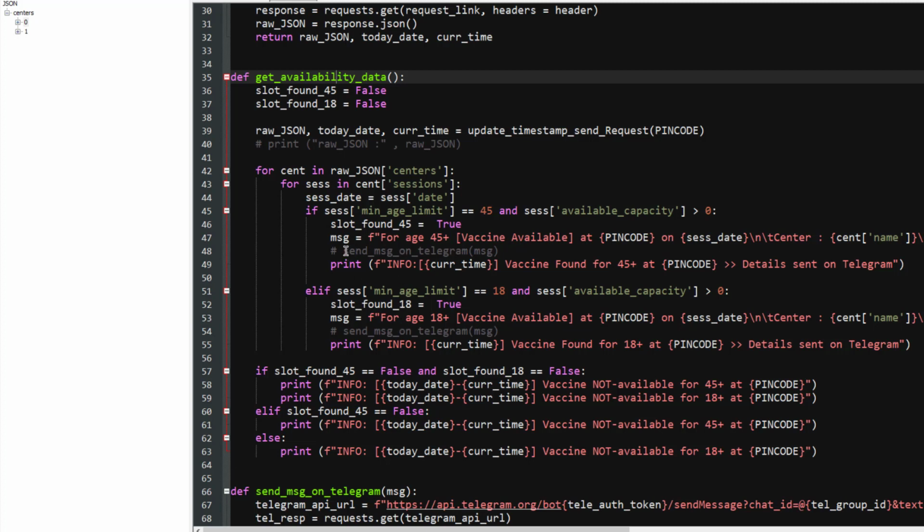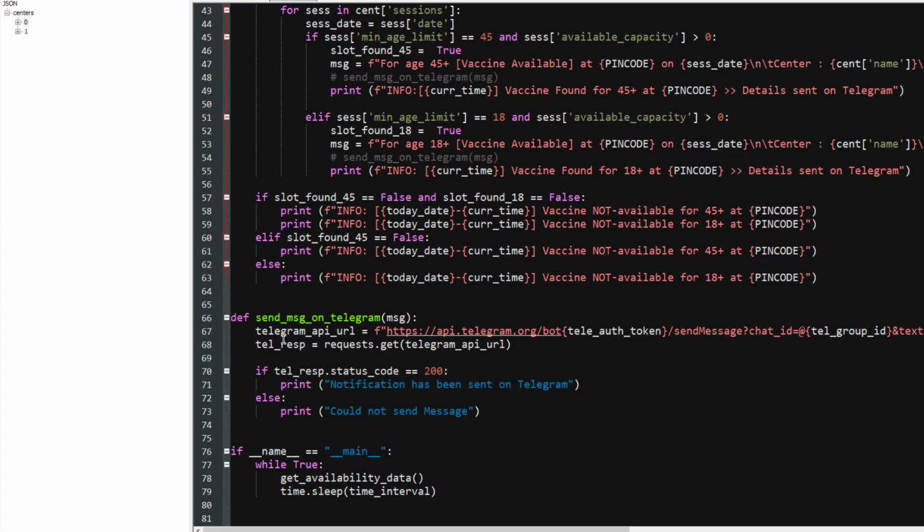This is very important when you have gathered the information and now you want to transmit it to all the users, all the subscribers who are waiting for vaccine availability in their respective area, right? And this works for that particular pin code wherever you write this program for. Okay, so let's move ahead to the next section and understand how you can create a function which sends a message on Telegram.